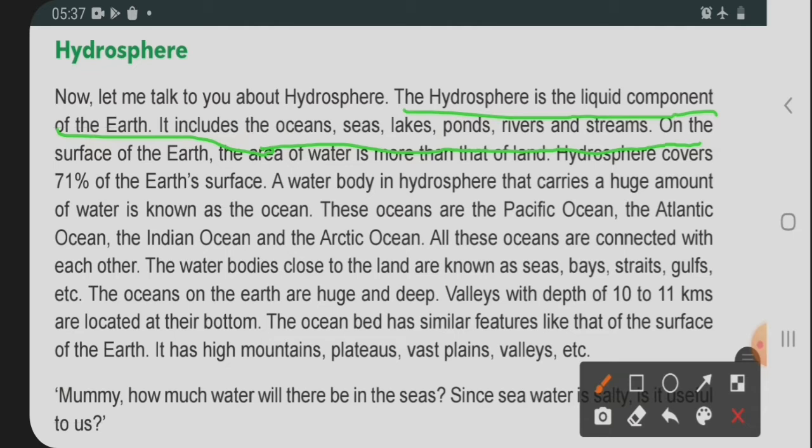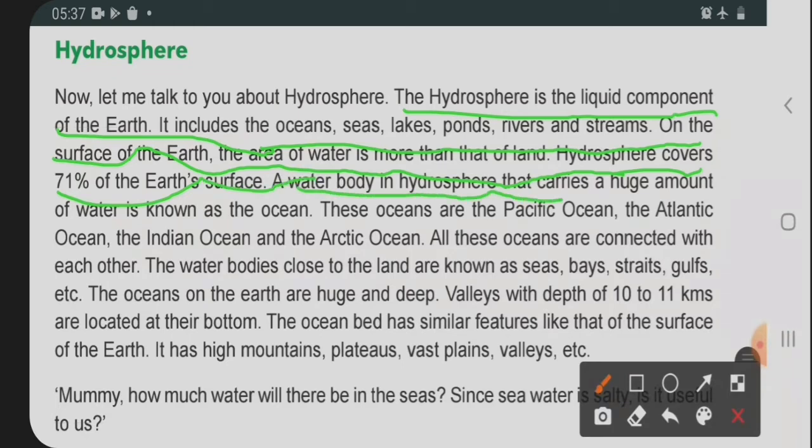On the surface of the earth, the area of water is more than the land. We have discussed earlier that we already know 71% is water and 29% is land, which is lithosphere. Hydrosphere covers 71% of the earth's surface.